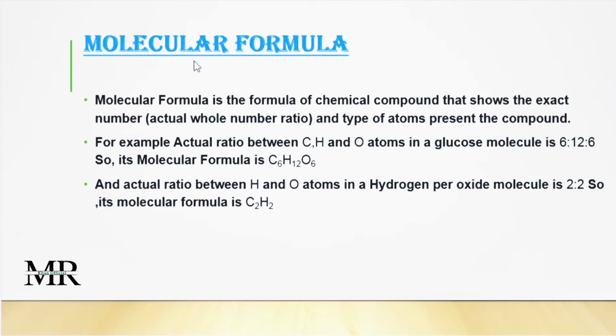What it shows, it actually gives us the complete number of the atoms of any element present in any compound. It gives us the exact number, the complete number, the whole number. Molecular formula is the formula which gives us the whole number, the complete number, the exact number of atoms present in the compound. Okay, so we will try to see in the next slide what that is.